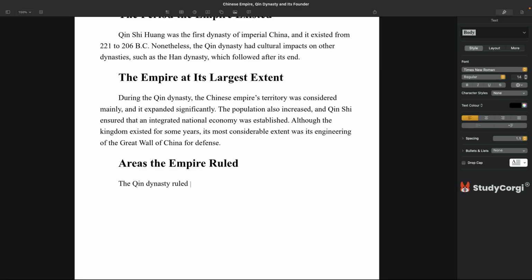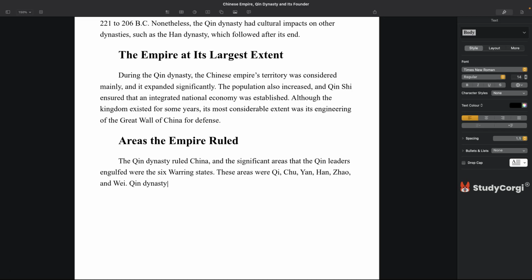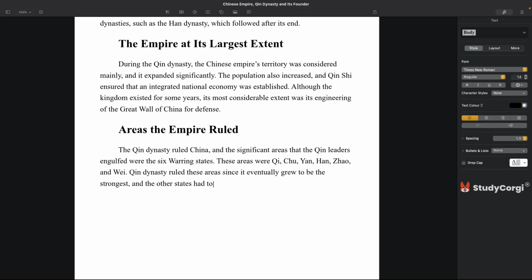Areas the empire ruled. The Qin dynasty ruled China, and the significant areas that the Qin leaders engulfed were the six warring states. These areas were Qi, Chu, Yan, Han, Zhao, and Wei. Qin dynasty ruled these areas since it eventually grew to be the strongest, and the other states had to surrender.